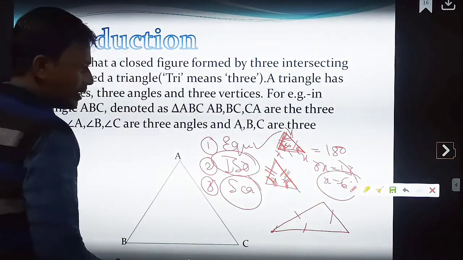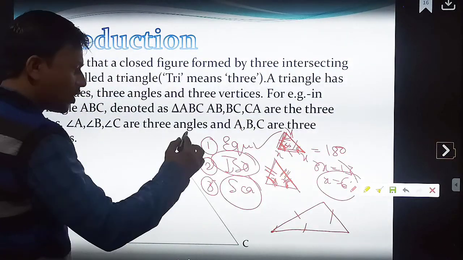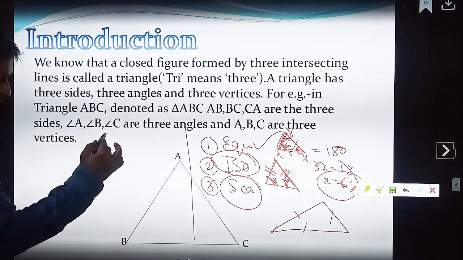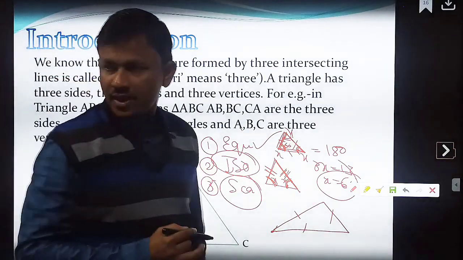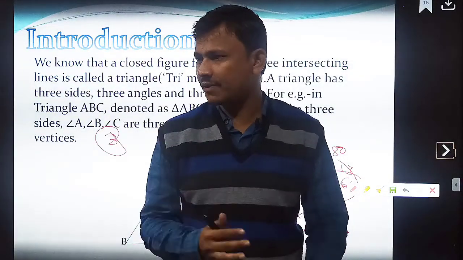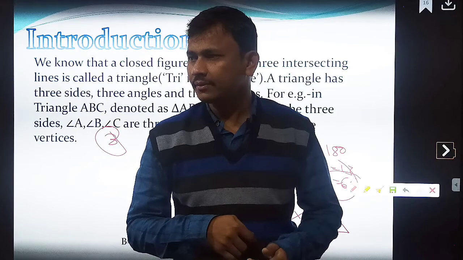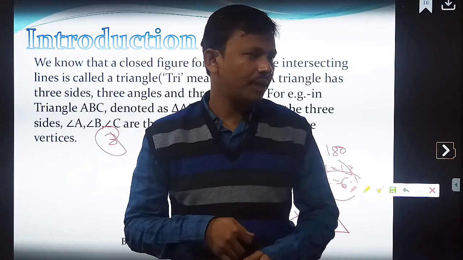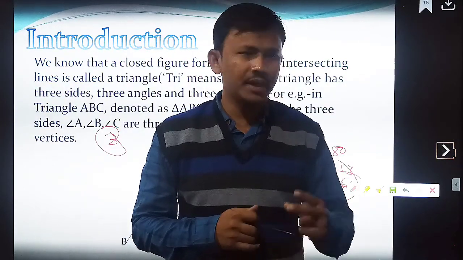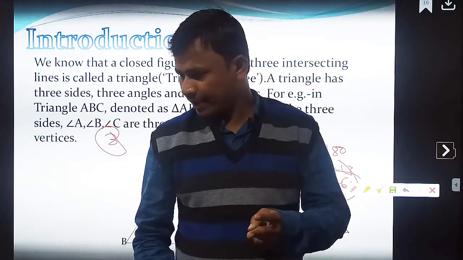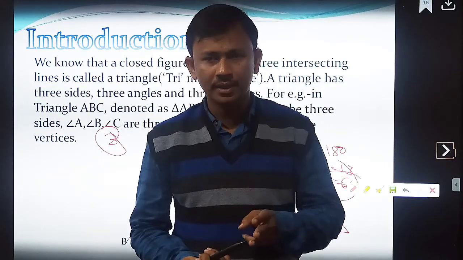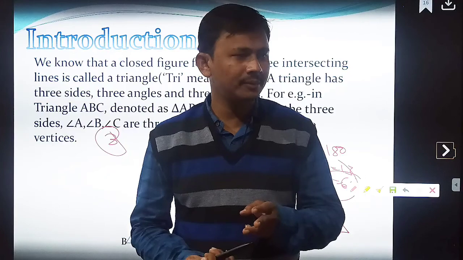Okay? Next comes, based on angles, there are 3 triangles. What are those? One is acute angle triangle. Second one, right angle triangle. Third one, obtuse angle triangle. What is acute angle triangle?